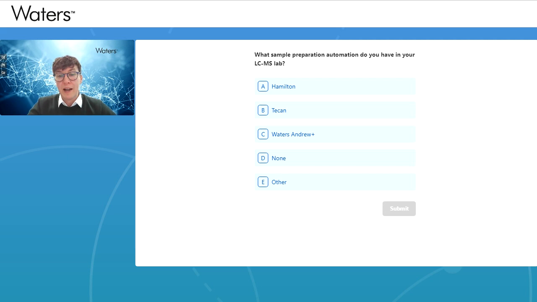So, I've covered a bit of automation there. We're wondering what sort of sample preparation automation, if any, you have in your LCMS lab. I'll give you maybe 10 to 15 seconds to answer this question. Because there are multiple choices here, I may give you a bit more time to catch up.